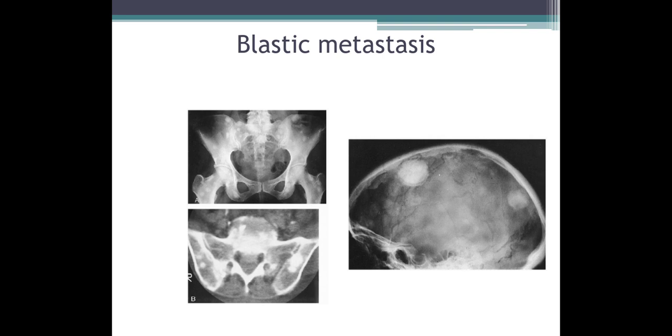Picture B shows multiple sclerotic hyperdense lesions involving the sacral bone and the iliac bones. Third picture shows the lateral radiograph of the skull with two well-defined sclerotic lesions anteriorly and posteriorly within the frontal bone and parietal bone. So the most common primaries causing this white sclerotic metastasis are prostate carcinoma in males and breast carcinoma in females.